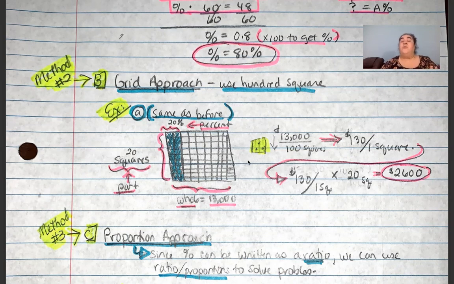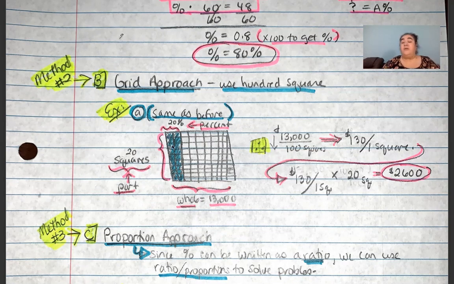Now, before we can find out what the 20% represents for this problem, you need to talk about it in terms of squares. So we know that $13,000 is equal to 100 squares. What we need to know is how much money each square is equal to, because we know that 20 squares represents 20%. So how do we do that? Well, you just go 13,000 divided by 100, which means that $130 is equal to 1 square. So now we know that each square in this scenario, using our grid approach, represents $130.